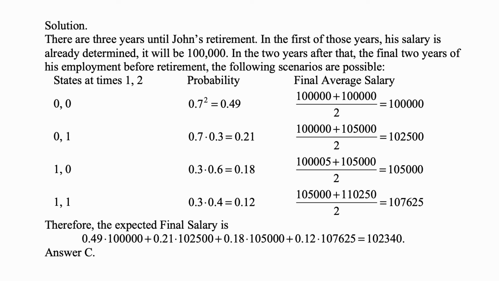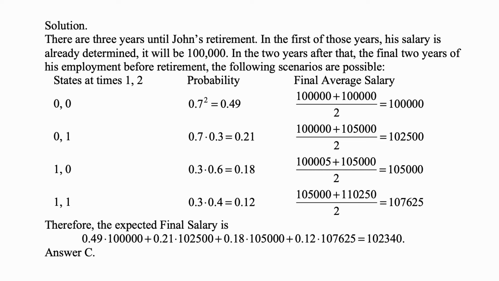And here's the solution. There are 3 years until John's retirement. In the first of those years, his salary is already determined. It will be $100,000. In the 2 years after that, the final 2 years of his employment before retirement, the following scenarios are possible. State 0 followed by state 0, so no raise and no raise. The probability of that is 0.7 times 0.7, 0.49, and then his final average salary will be the average of 100,000 and 100,000, so that's 100,000.